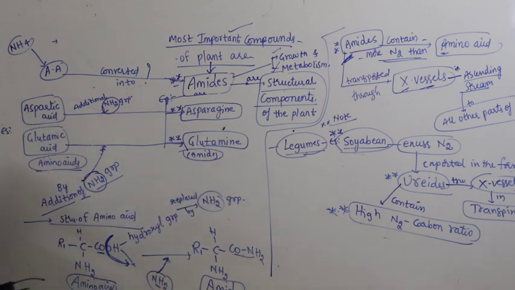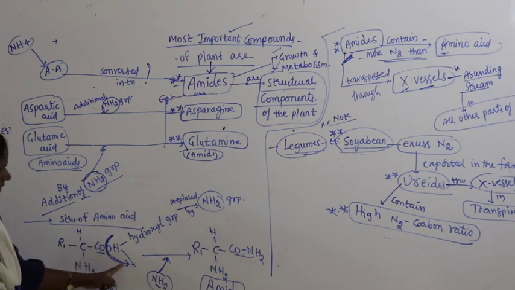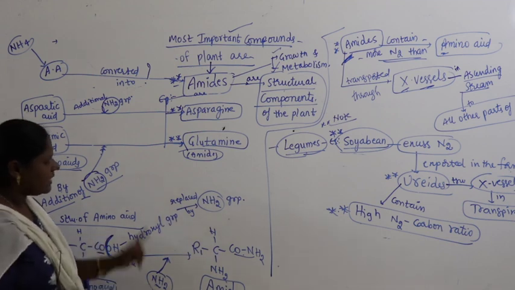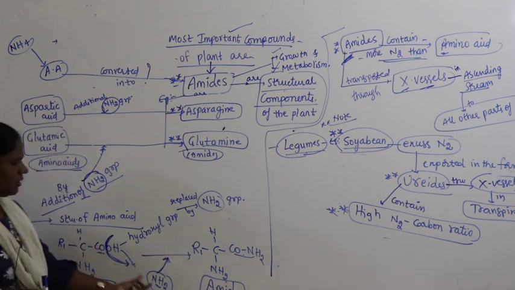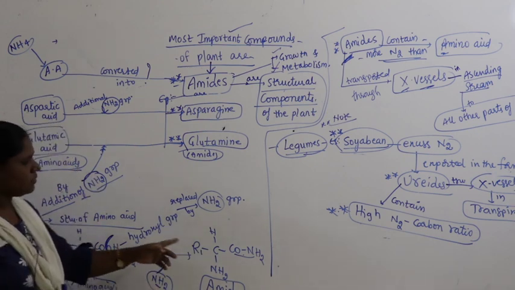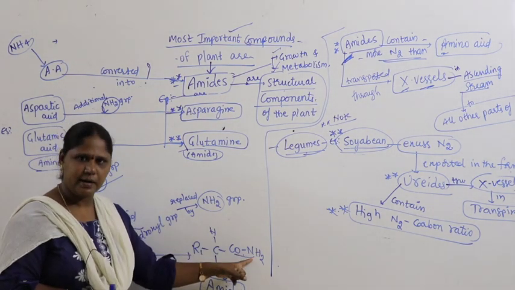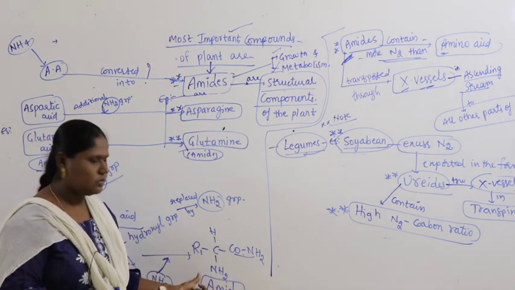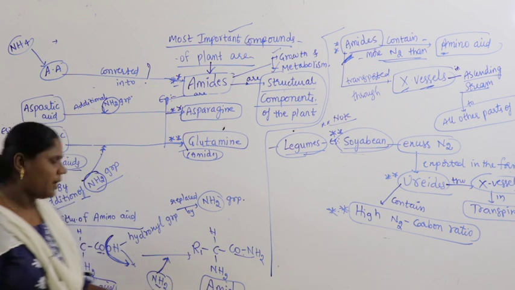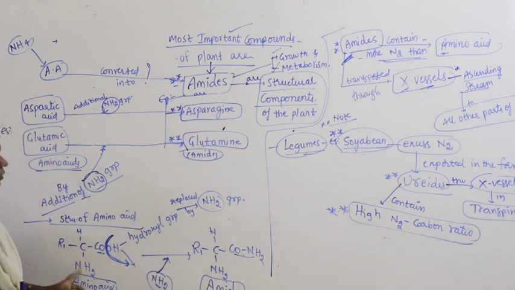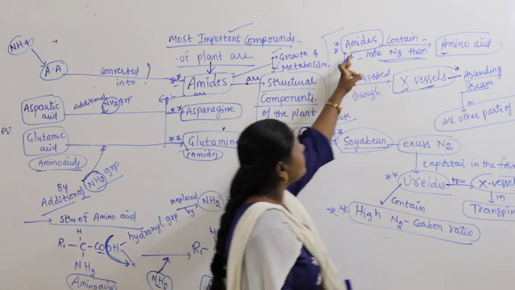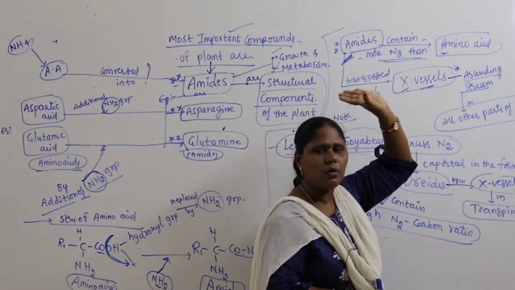So let us take the structure of an amino acid here. In this case R, C, COOH, amino group, H. What is this? This is an amino acid. In this, the hydroxyl group is replaced with an amino group. As a result what happened? CO is there, and it combines with an amino group, NH2. OH is going away. Already an amino group is there, and one more amino group is added. So it's called what? Amide. So an amide contains two amino groups, while an amino acid contains only one amino group. That's why we write the statement: amides contain more nitrogen than amino acids.